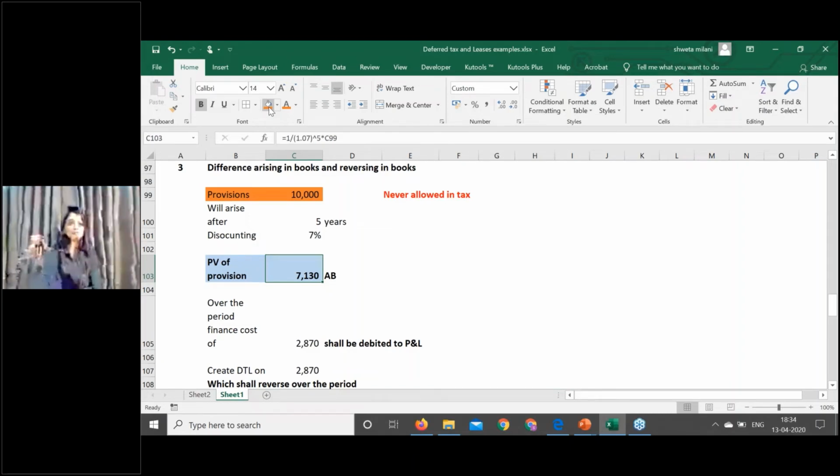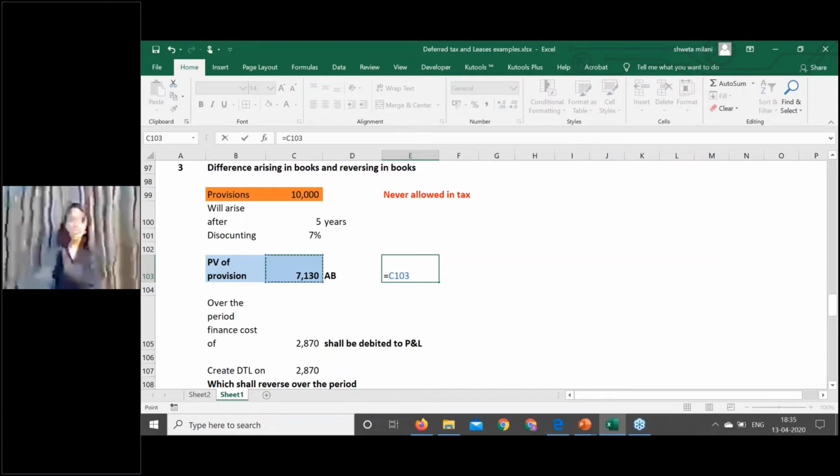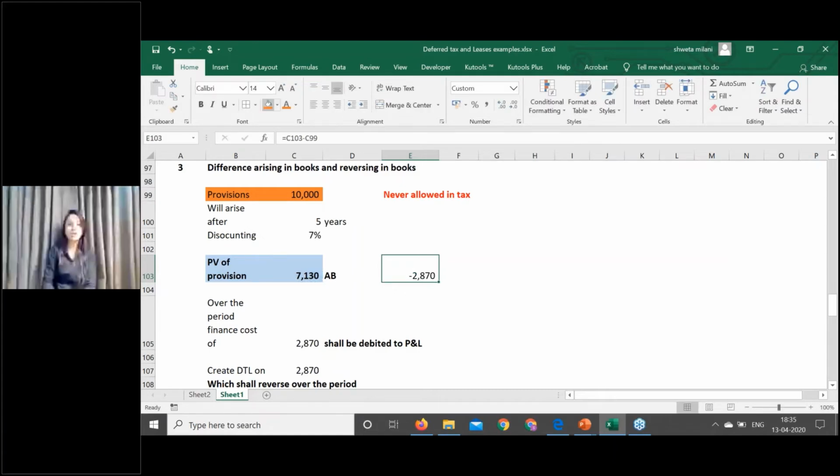So this is the income. Today it is arising in the books, and today you're getting an income of 2,900, which is the difference between the provisions. So today the income is arising of 2,800. Over a period, this 2,800 you will recognize as a finance expenditure. So what does it mean? Today you are showing an income of 2,800, and over a period you will again debit this and neutralize this income by finance cost. So this is income arising in the books, which will get nullified by finance cost, which will be debited to P&L in the future years.